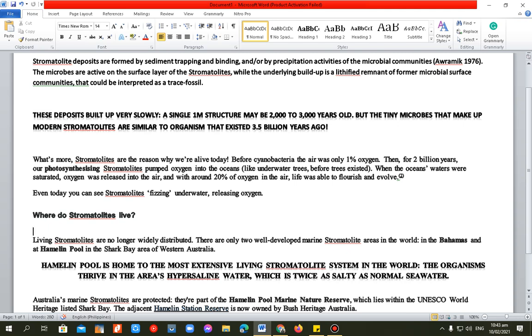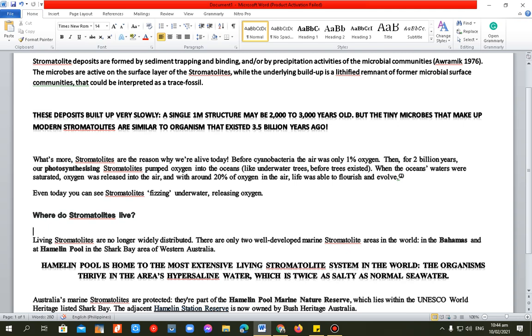So where are stromatolites found? Where do they live? Living stromatolites are no longer widely distributed. There are only 2 well-developed marine stromatolite areas in the world, which are the Bahamas and Hamelin Pool in the Shark Bay area of Western Australia. So we only have a few living stromatolites left.